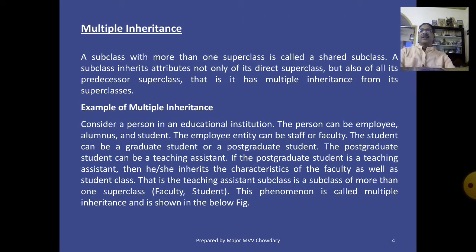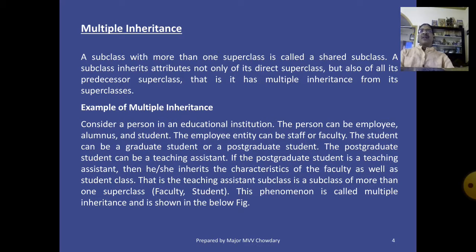Multiple inheritance. Inheritance means acquiring the properties of the parent. A child acquires all the properties of the parent.